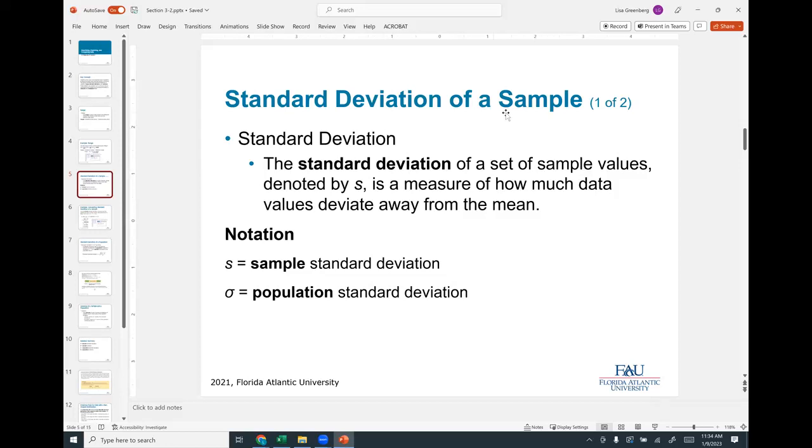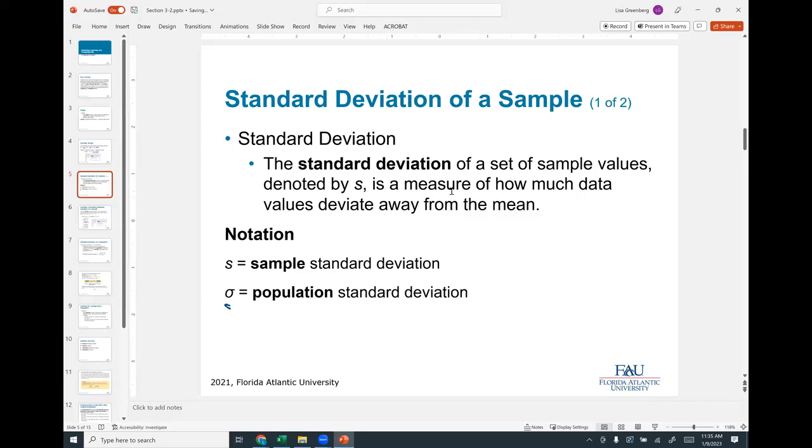Okay, standard deviation of a sample. So the standard deviation of a set of sample values is denoted by small s. So the notation is small s means we're taking a sample, and this is a Greek letter called sigma, and it represents the standard deviation for the entire population.